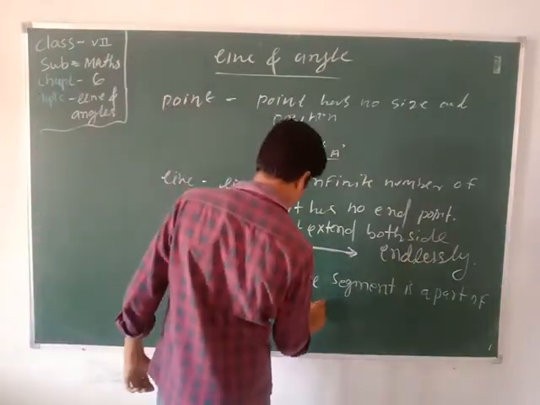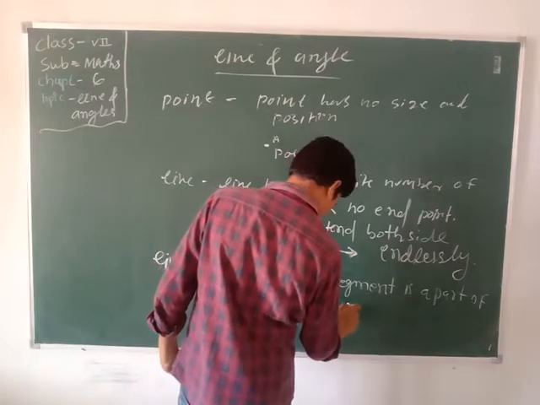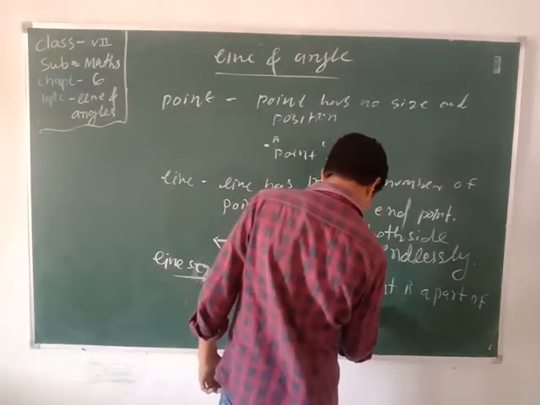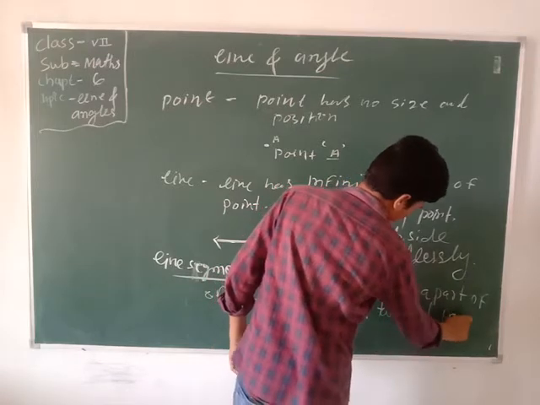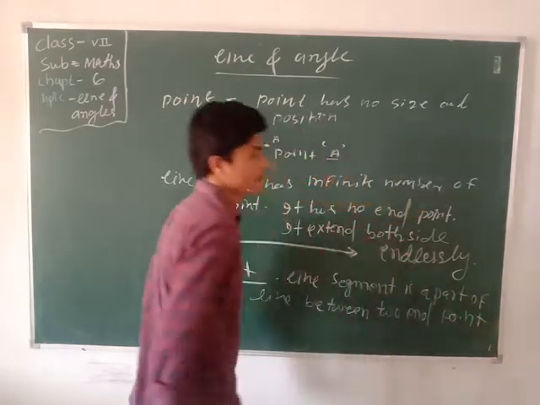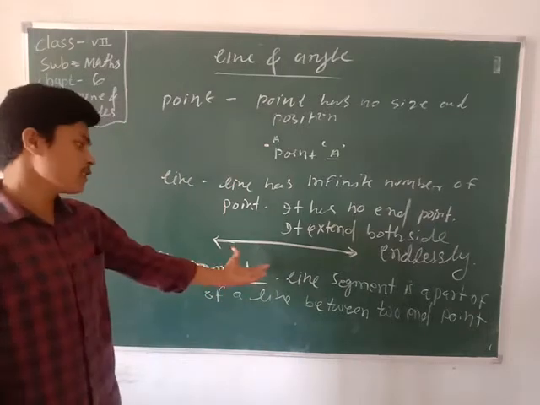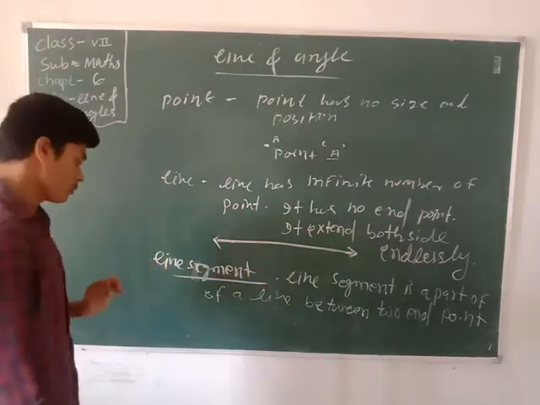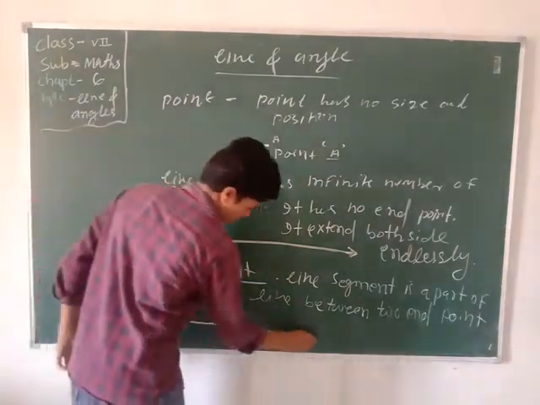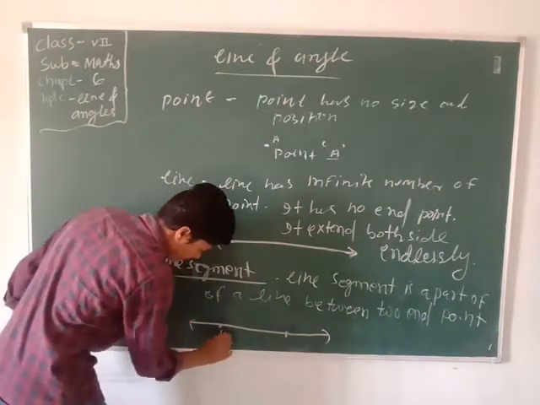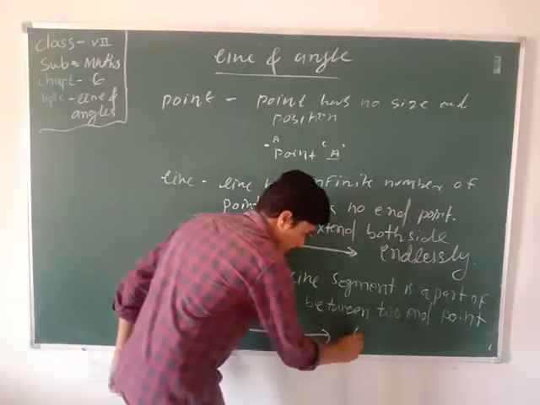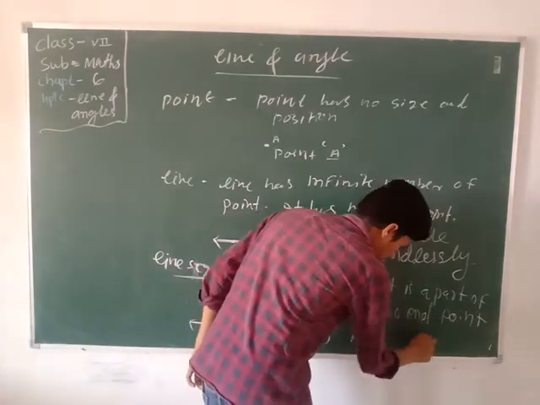Here there are two endpoints. This is the line segment A and B. Then we can write it as line segment AB like this.